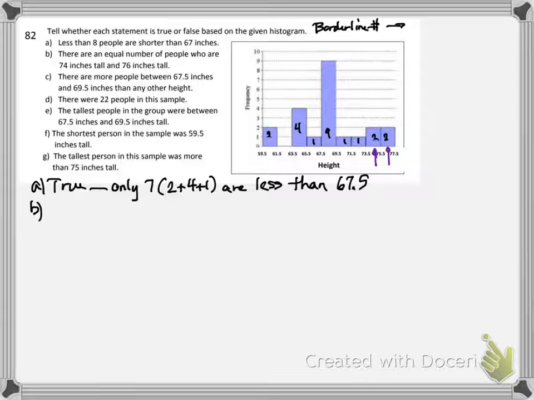We don't know that. There might be 0 people who are exactly 74 inches tall. There might be 2 people who are 76 inches tall. So I have to say that that is false. We would always say false if we can't prove that it's true. True or not guaranteed to be true is false. So I would say false. We don't actually know how many of either height.